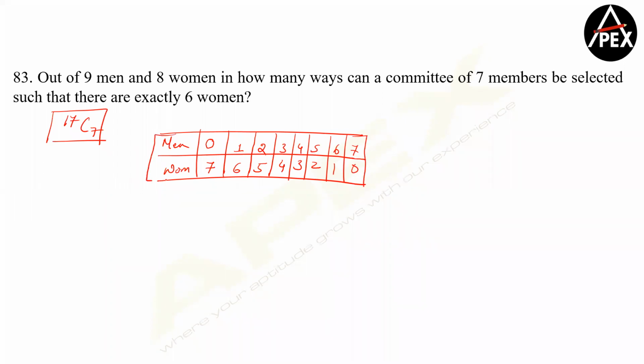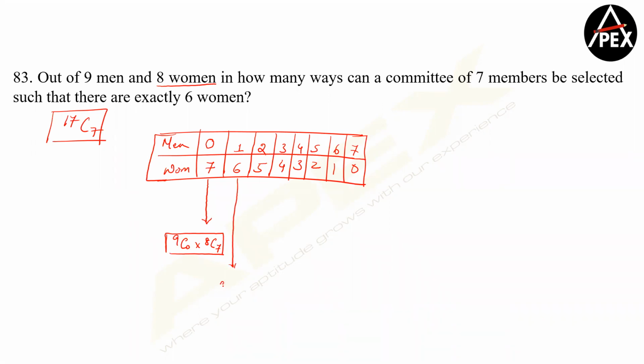Now all these together, understand this, guys. If I want this condition, which says I want only women out of 7 people, how many women are there? 8 women are there. So the answer becomes 9C0. Out of 9 men, I'm looking at 0 men, and out of 8 women, I'm looking at 7. This says all of them are women. Is this point clear? Now, 1 and 6 means what?